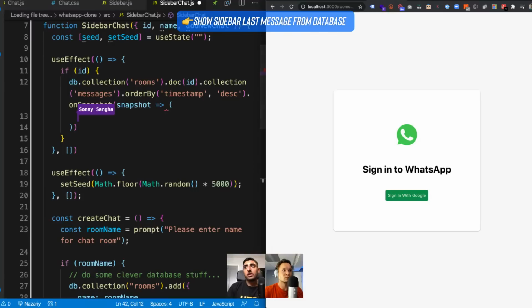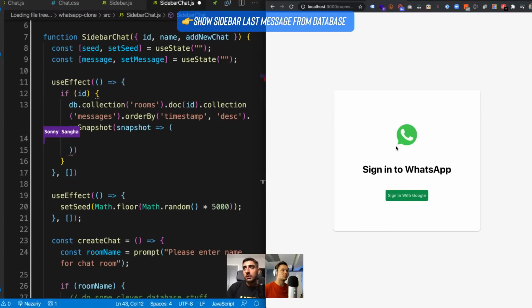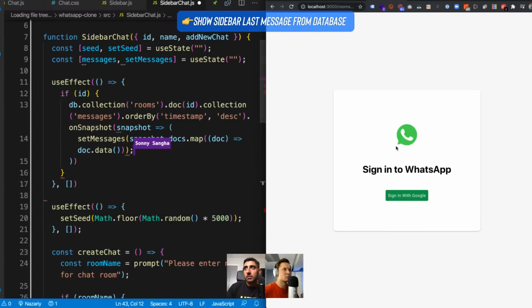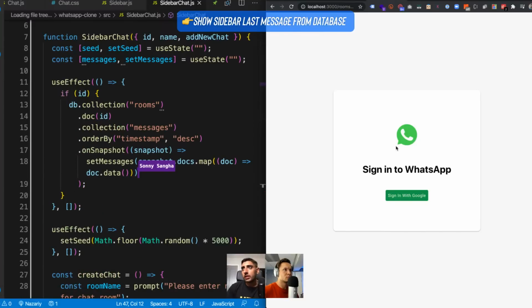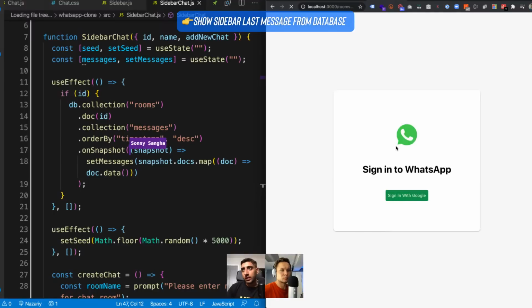And here I need to create a piece of state to keep track of the messages. So I'm going to say messages, setMessages. This should be plural actually. I'm going to grab all the messages, and then do our traditional mapping through: setMessages, map through all the docs, and give me back what I need. So this goes ahead and gets the messages at the sidebar chat, the sidebar option level, right? So we have it there.